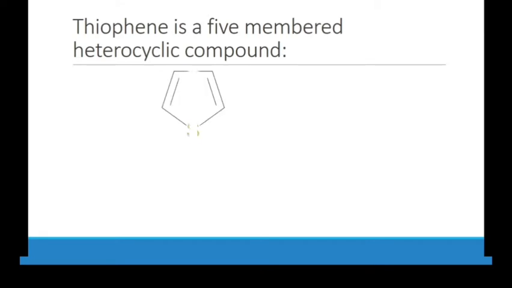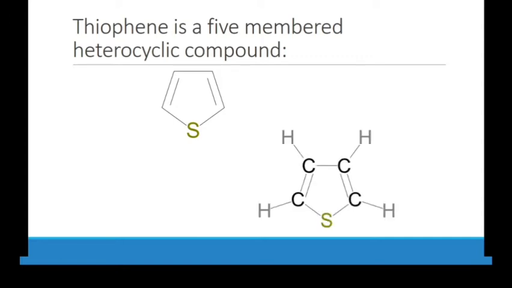So first of all we have to look at the structure of thiophene. If you have to describe the structure of thiophene, what do you have to write? From the previous lectures you have to remember a few things. First of all, what type of hybridization, what type of heteroatom like sulfur, nitrogen, oxygen is present, how many sigma bonds are there, how many double bonds are there, does it show resonance or not, is it aromatic or not.